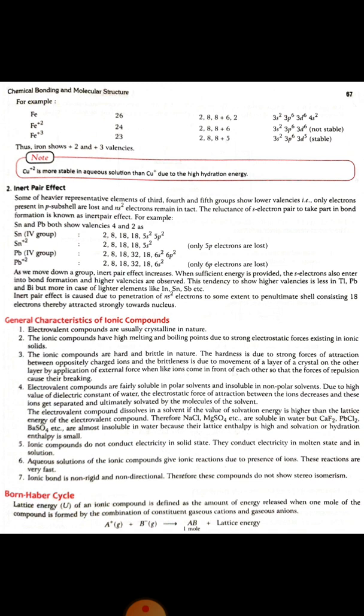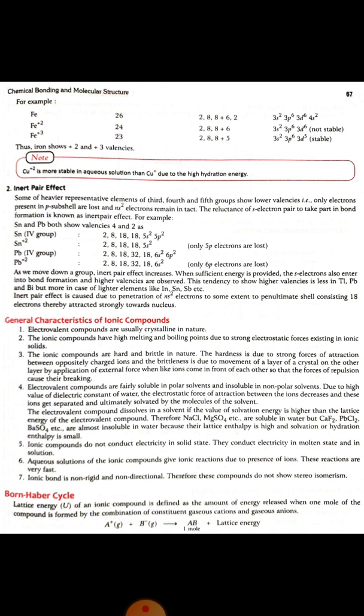The fifth one is ionic compounds do not conduct electricity in the solid state. They conduct electricity in the molten state and in solution. Aqueous solutions of ionic compounds give ionic reactions due to the presence of ions. These reactions are very fast. The sixth one is an ionic bond is non-rigid and non-directional. Therefore, these compounds do not show stereoisomerism. These are all the general characteristics of an ionic compound.